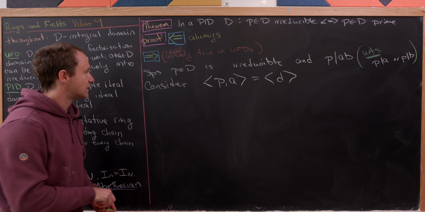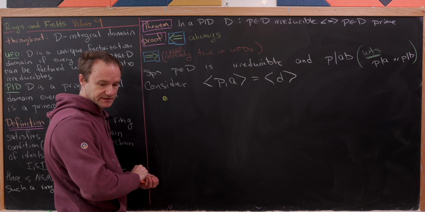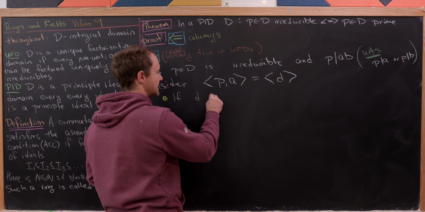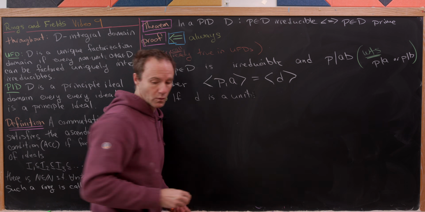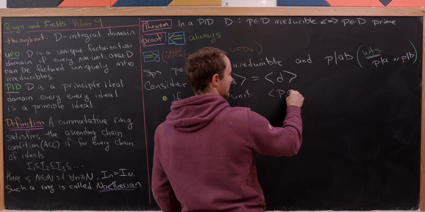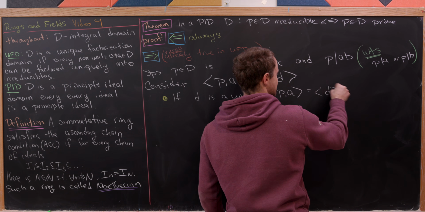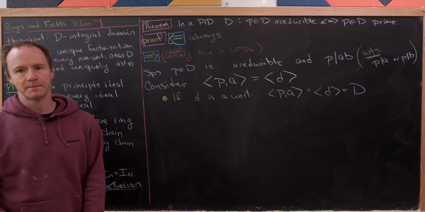All right, so now we're going to break this into a couple of cases. So let's look at this first case. So if D is a unit, let's see what happens. So that means that we have the ideal generated by P and A is equal to the ideal generated by D, which is equal to the whole integral domain.